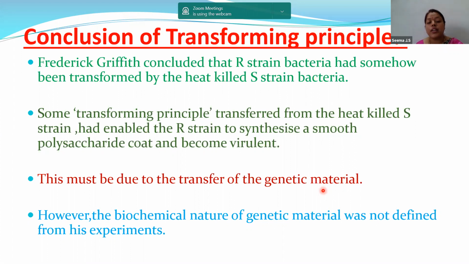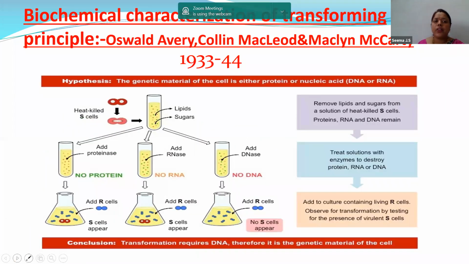Now, what is that genetic material? That was a big question. However, the biochemical nature of genetic material was not defined from his experiment. Next, the three major scientists, that is Oswald Avery, Colin McLeod, and Maclyn